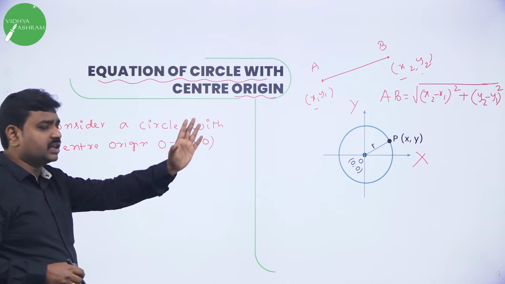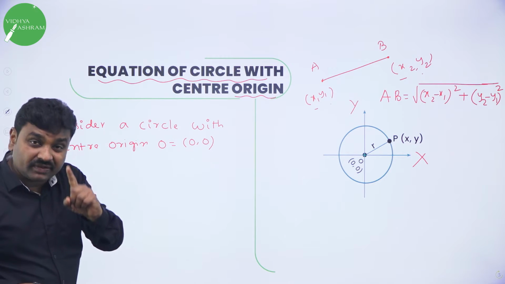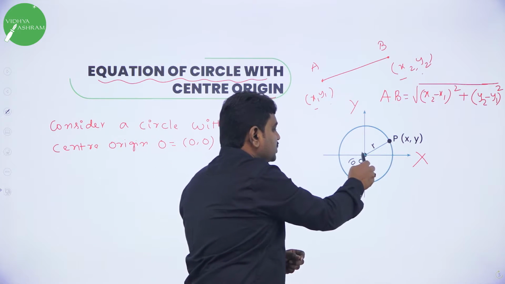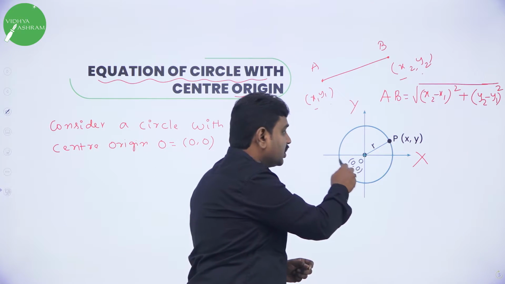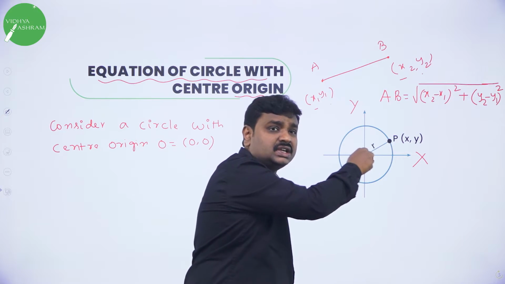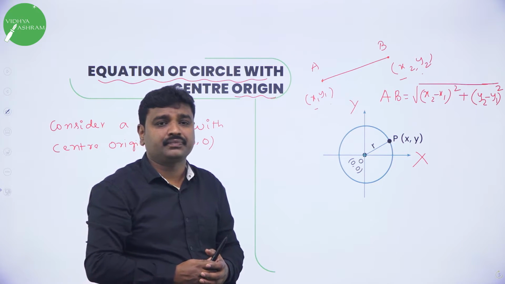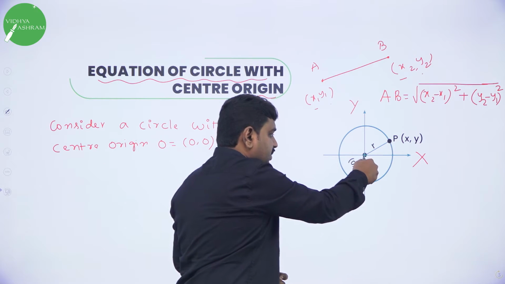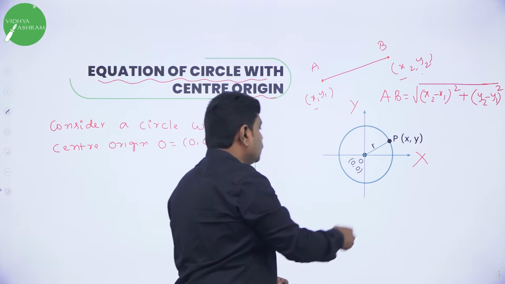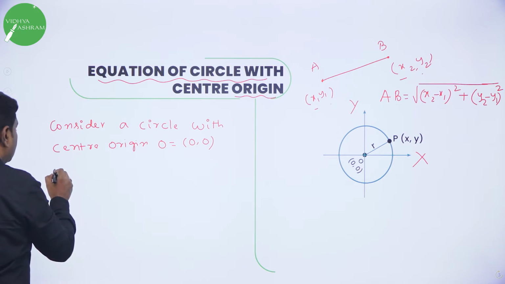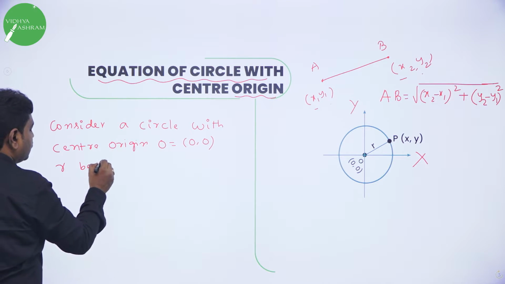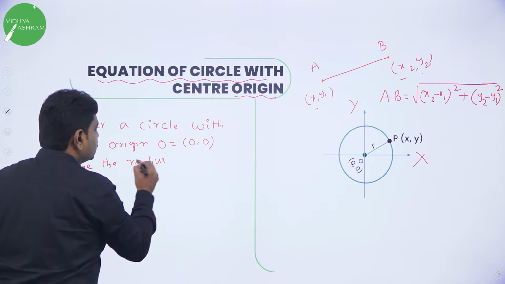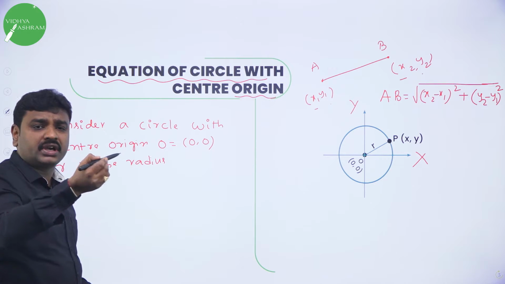The first point I wrote, I saw the diagram and I wrote. So if you want to derive any expression, first draw the diagram. So I wrote a circle. And what is the center? Origin. Origin is a point which intersects the x axis and y axis. Now I have taken a circle. The center of the circle is the origin. Then let R be the radius of the circle. Any circle will have a radius. Radius means the distance from the center to any point on the circle.